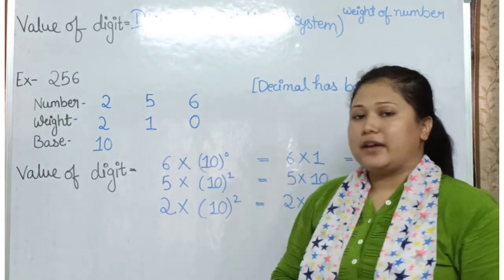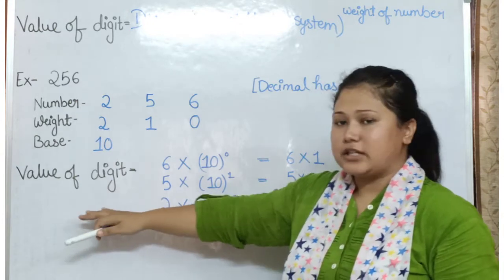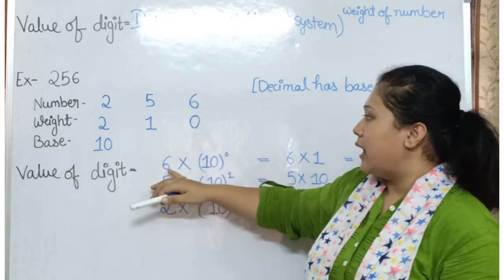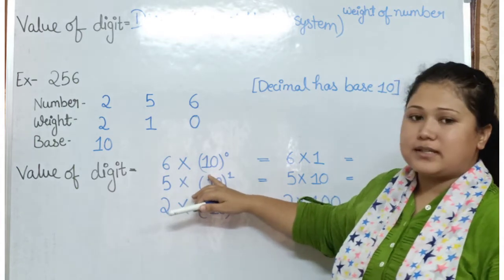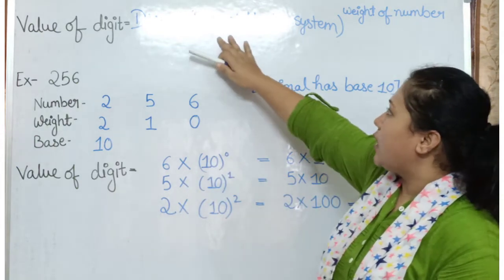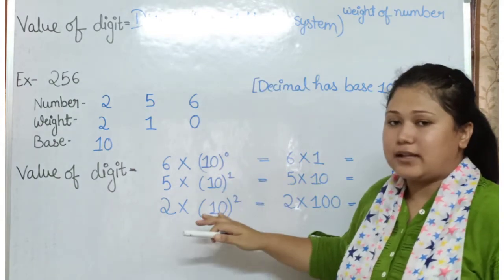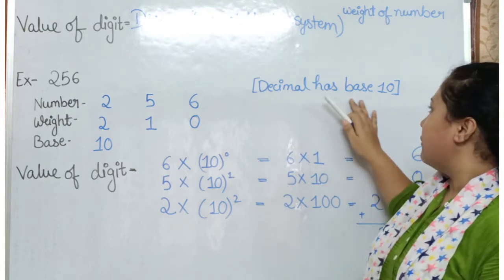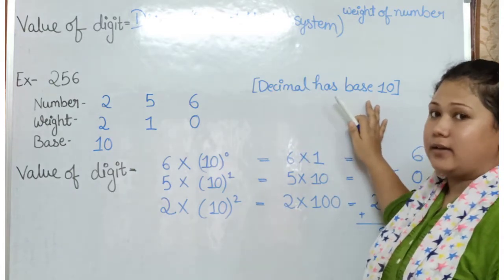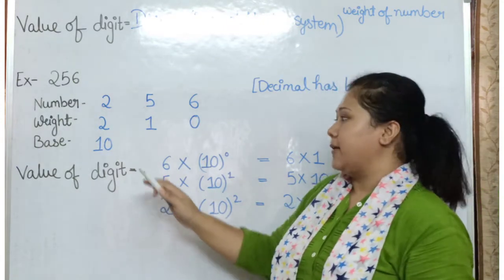Now, the way we find the value of a digit: the value of digit is equal to the number into the base of the number system. What is the base of the decimal number system? Decimal number has base always 10.